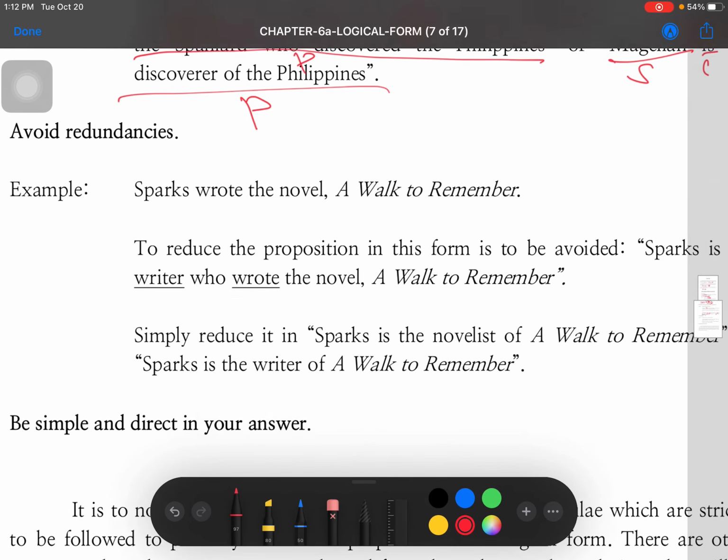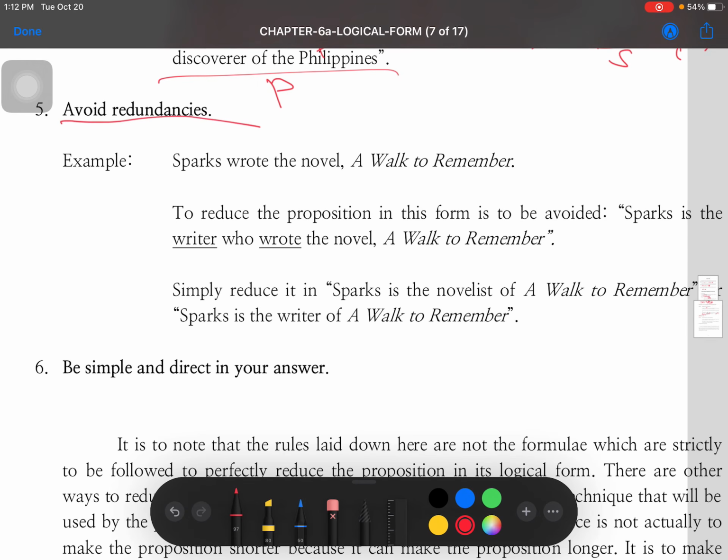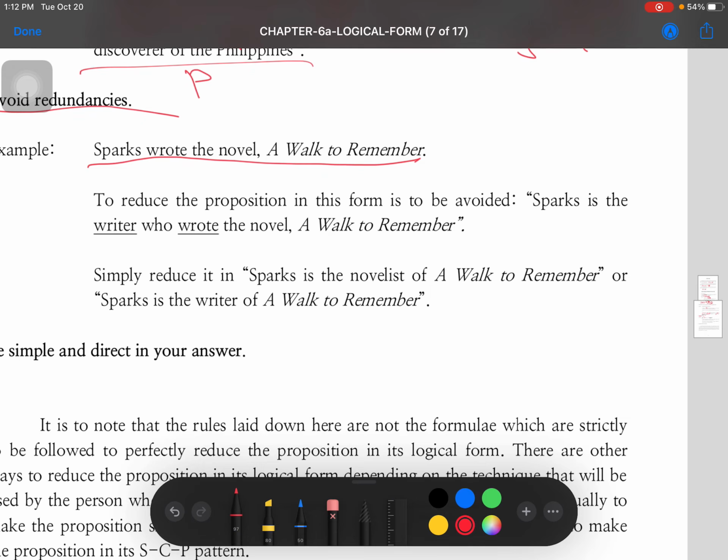Okay, rule number 5. Punta tayo dito sa rule number 5. Avoid redundancies daw. So, for example, Sparks wrote the novel A Walk to Remember. So, wag mo nang gagamitin, Sparks is the writer who wrote. That is redundant. So, wag mong gagawin yan. So, simply reduce it to Sparks is the novelist of A Walk to Remember or Sparks is the writer of A Walk to Remember.